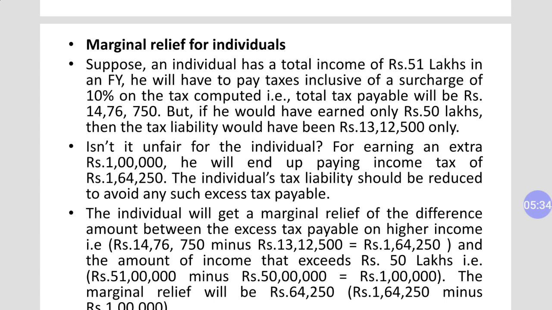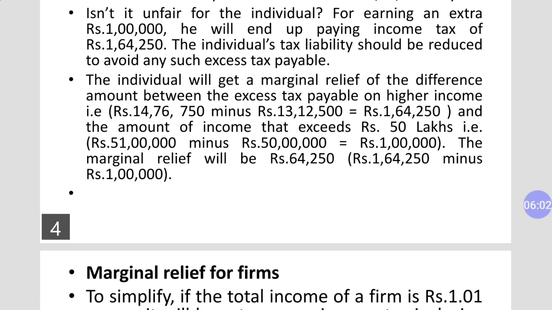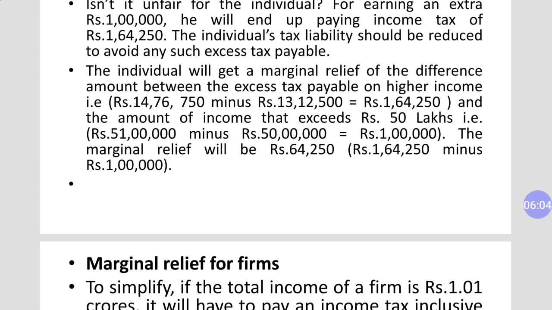So extra income which was more than 50 lakh was only 1 lakh, and the extra amount of tax which he is paying because of extra income is rupees 1,64,250. So the difference between that extra income and extra tax will be called your marginal relief. So in this case, the marginal relief will be 64,250. Okay. Now, same procedure we will have to apply in case of firm.